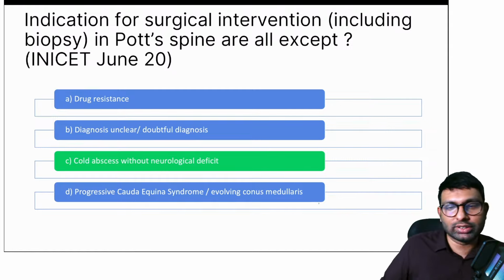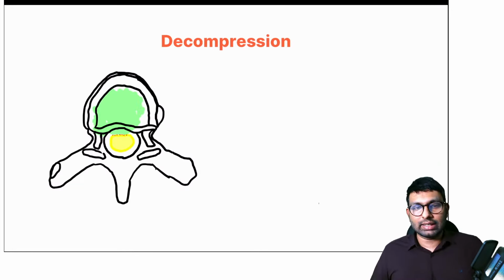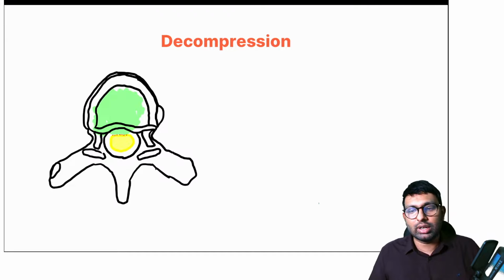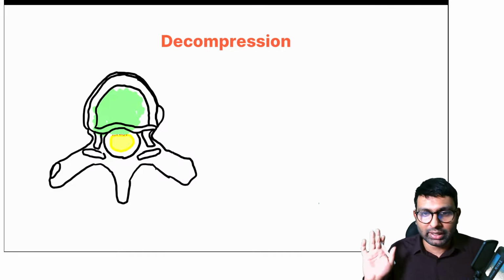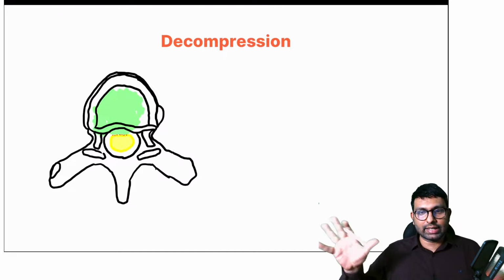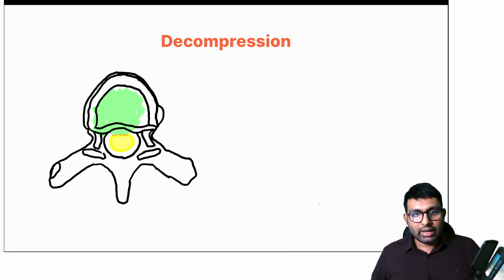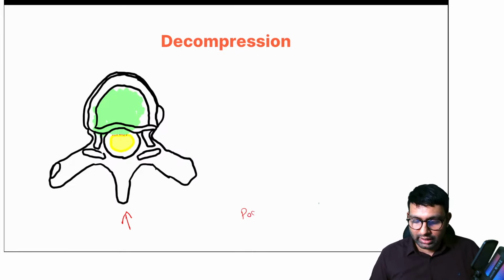Okay, I'll explain this concept to you. So Dr. Jain was right, it is anterolateral decompression. Imagine that this is a vertebra that has undergone TB spine. The green thing that you see is the pus, or the granulation tissue, and the yellow thing is the cord. Now, the decompression is done from posteriorly. Don't get confused by the name. We do it through a posterior approach.